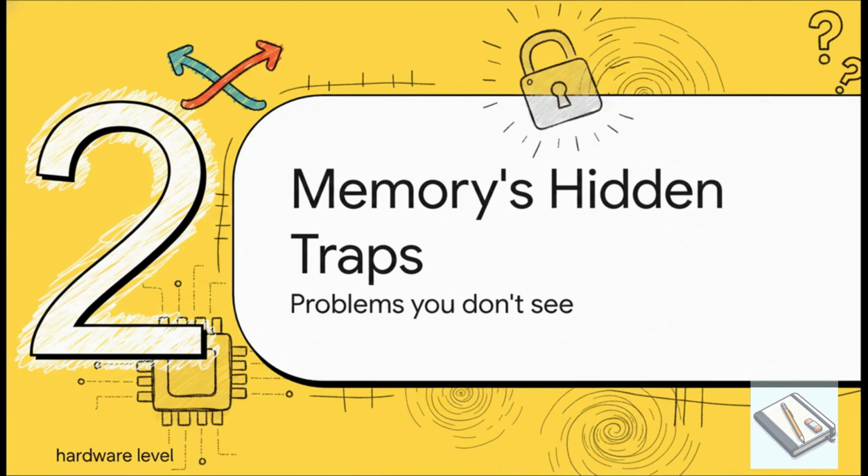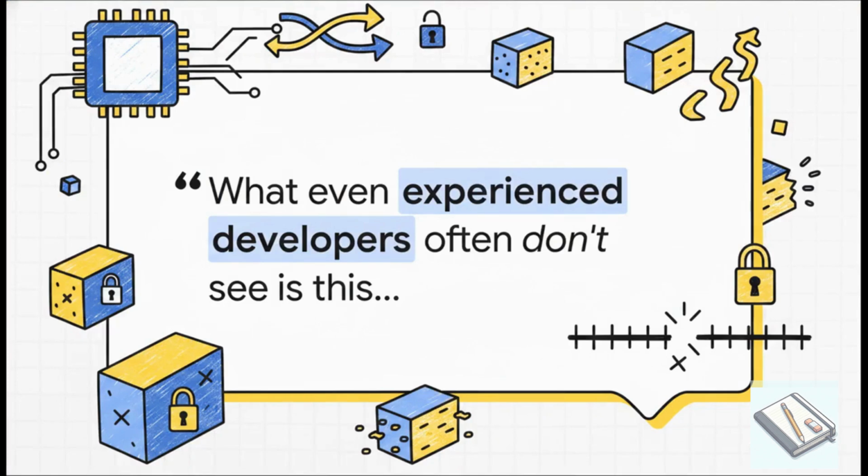We're about to venture into territory where things go wrong for reasons that even seasoned developers can miss, because these problems are happening way down at the hardware level. I love this quote because it really sets the stage. We're about to look at issues that aren't just about timing. They're about the weird, counterintuitive ways that modern computers cheat to try and get every last ounce of speed.